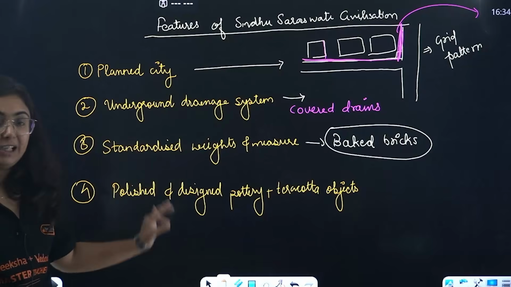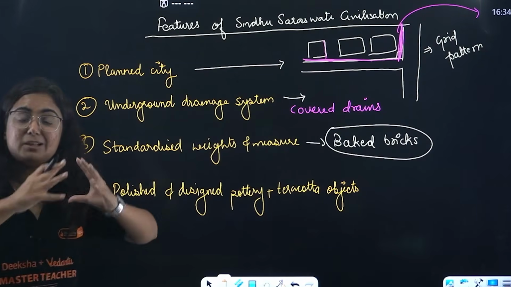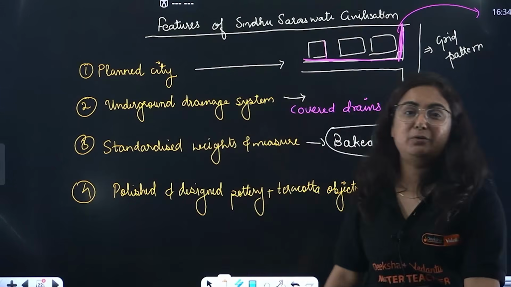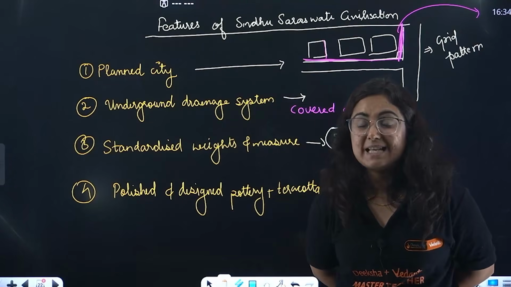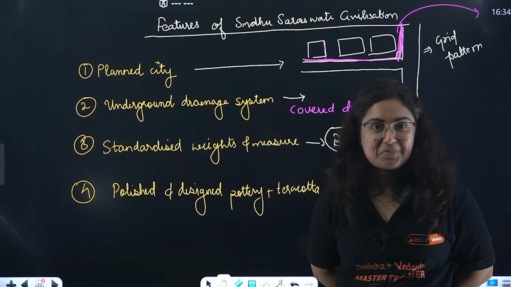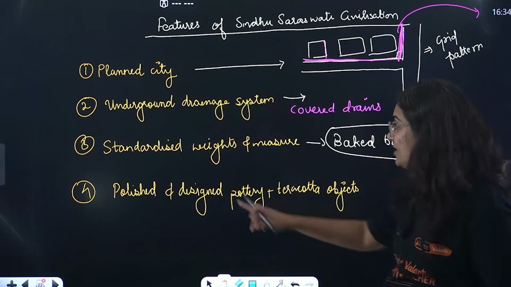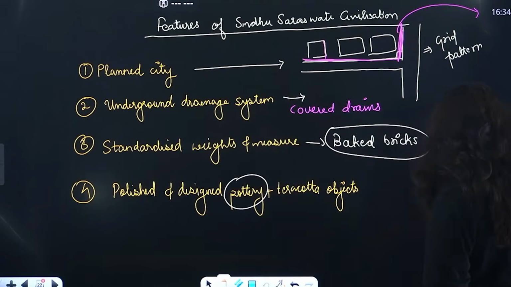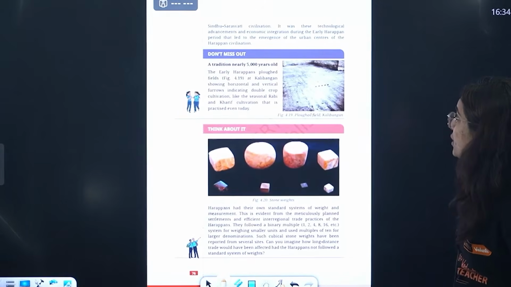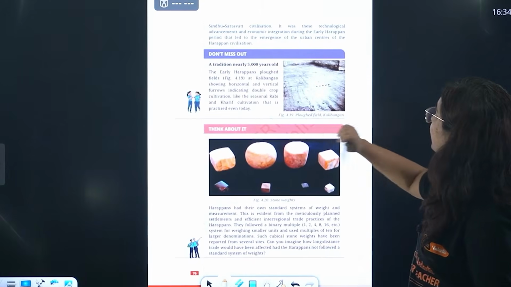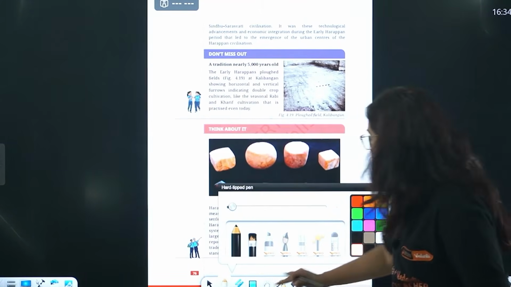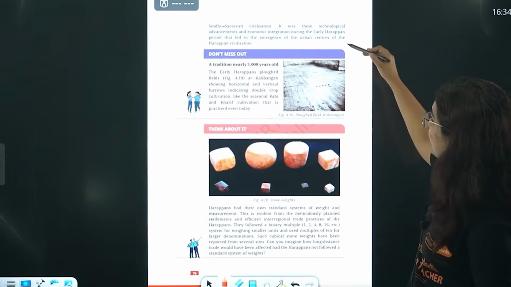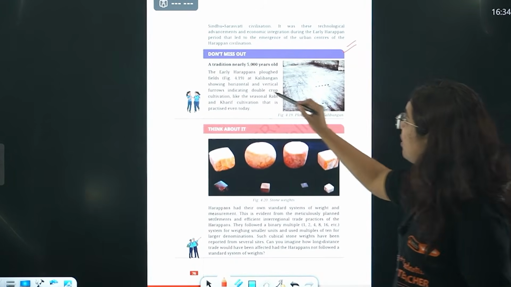These baked bricks were of standard size and measure throughout the Indus Valley civilization. All the sites that we have found in the Harappan civilization, they were the same. Polished and designed pottery as well as terracotta objects, that was also fascinating. Let's connect more. Sindhu Saraswati civilization, technologically advanced, economically integrated, because we have found evidence of them trading with other parts of the civilization also.